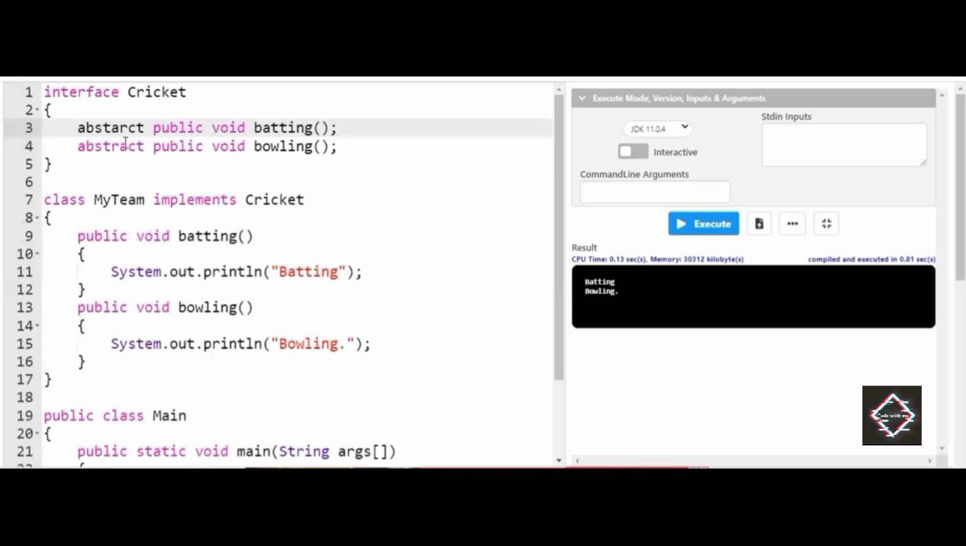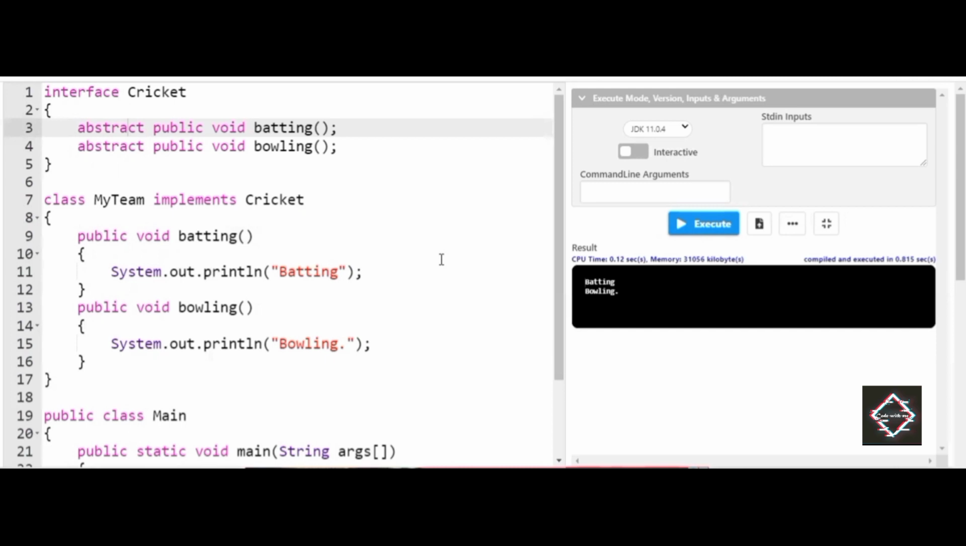Let us execute the program. See, the output remains the same. There is no change in the output. So friends, this is exactly how an interface works.